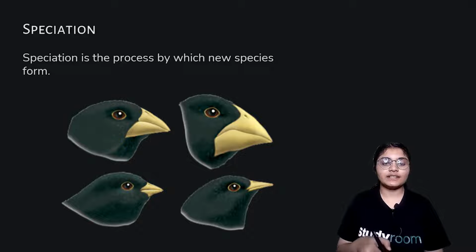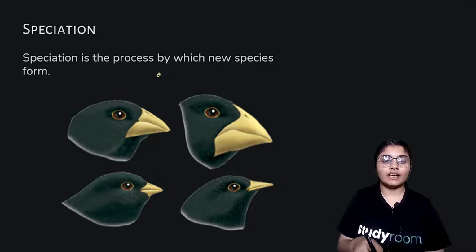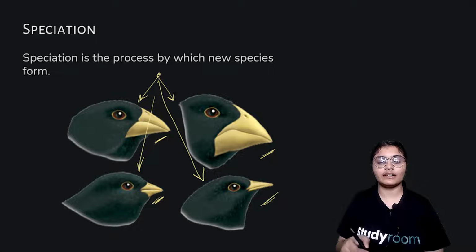Okay, so here you can see that these birds look very similar to each other. So maybe they have originated from the same original species, because they look very similar, but the difference that they have is the difference of beaks. You can see here they have different kinds of beaks.